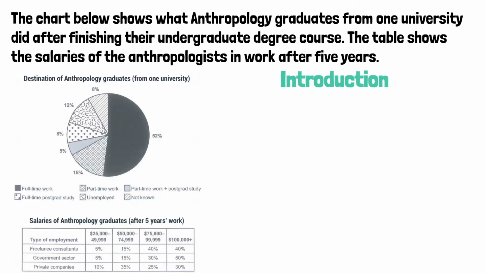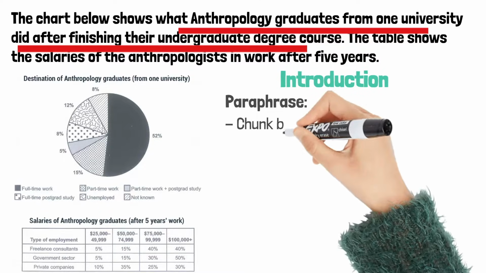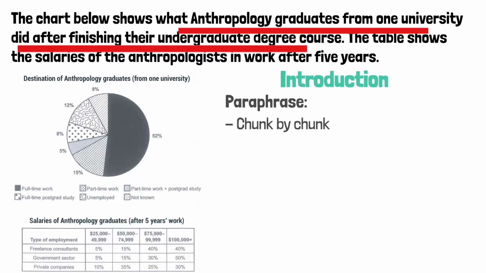As you probably know, in this paragraph, we need to paraphrase the chart description. This pie chart is about what anthropology graduates from one university did after finishing their undergraduate degree course. Please keep in mind that no matter what text you are trying to paraphrase, don't paraphrase it word by word. It's much easier to paraphrase it chunk by chunk. And when possible, we can use a different construction.